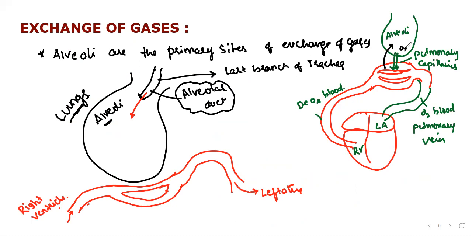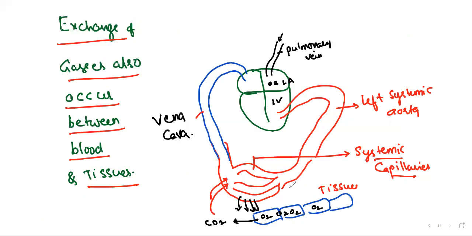This kind of exchange happens at the lung alveoli and pulmonary capillaries. Next, oxygen is coming into the tissues and carbon dioxide is coming from the tissues to the blood. This kind of exchange happens at the tissues.